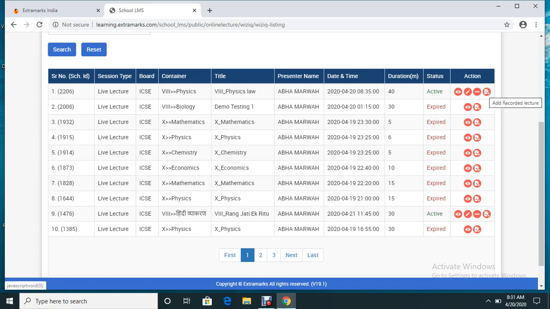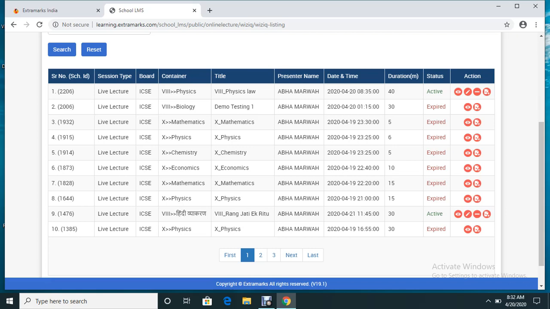And the fourth icon will allow you to add any recorded lecture externally. That means we are allowing you to conduct the live class through Extramarks content, through your own demonstration and explanation, and at the same time we are also allowing you to download anything from external resources which is relevant to your topic and subject, and share it with your children. So the last icon will allow you to upload any video which you feel like showing or sharing with your children. So these are the functionalities of all these 4 icons.